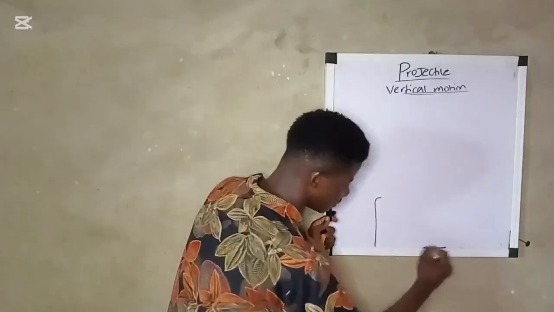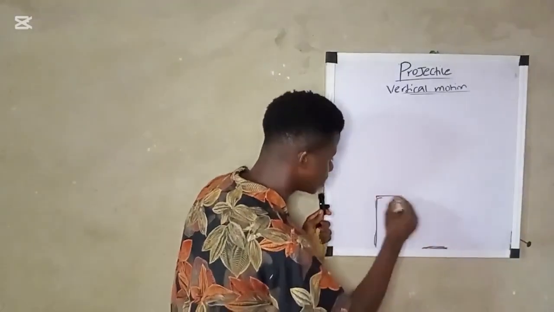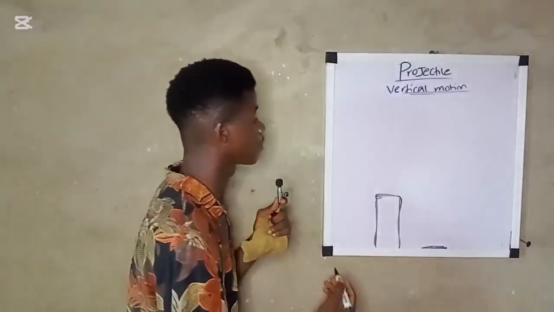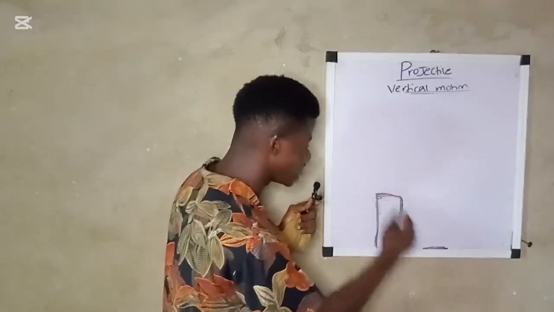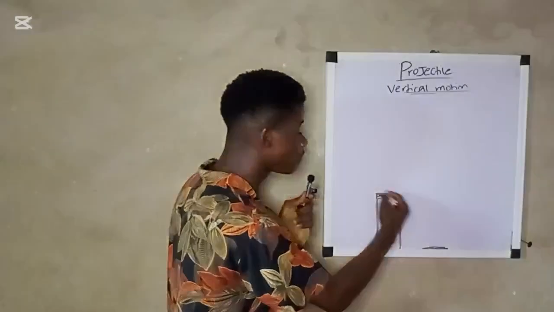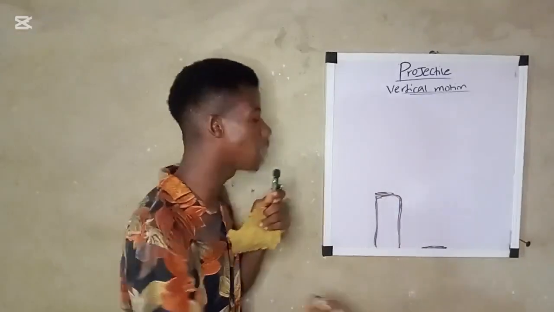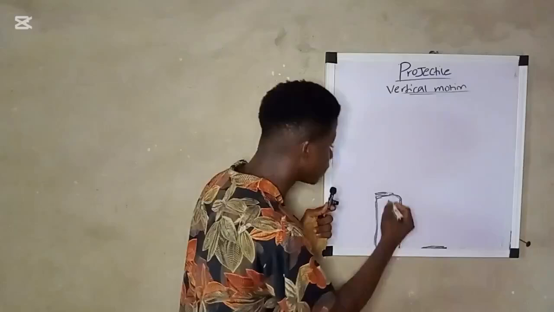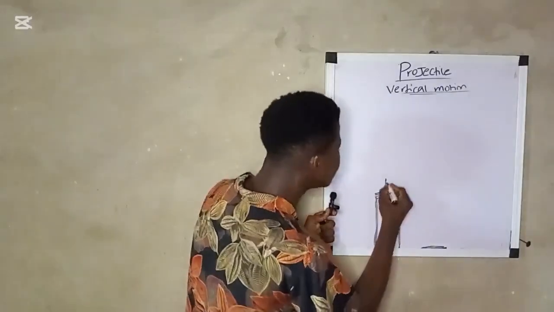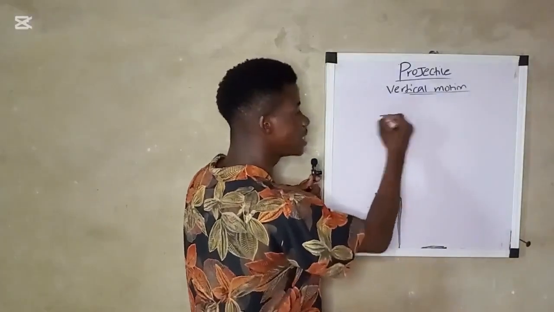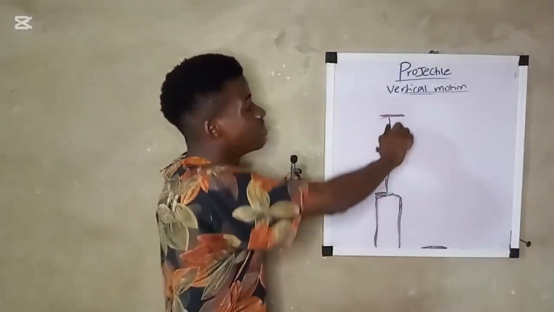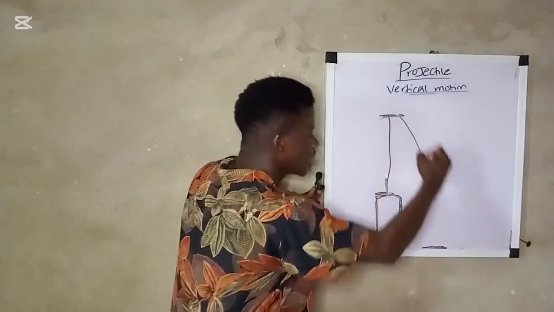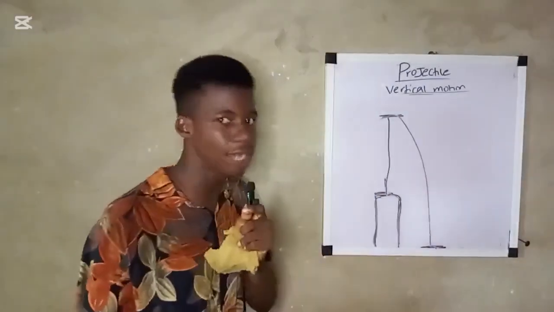Let's say this is the ground level and this is the roof of your house, or a tower or a platform. When an object is projected from a height or a platform, the time it takes the object to get to the maximum height is not equal to the time it takes that object to fall to the ground. I don't know if you understand.